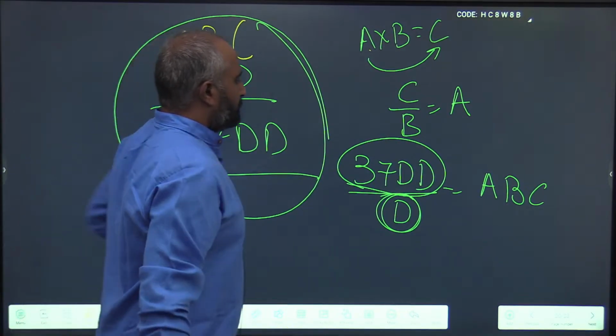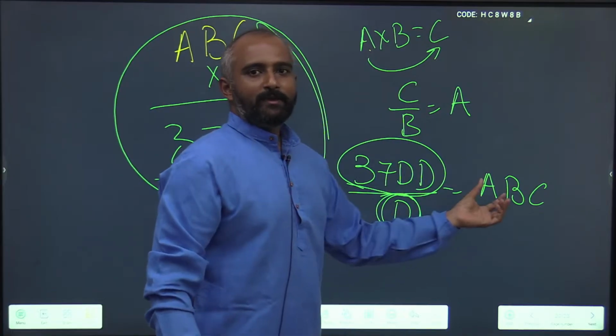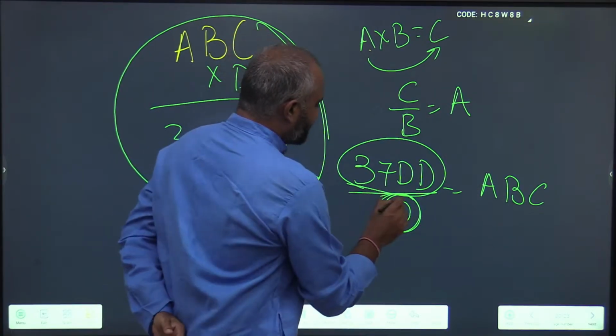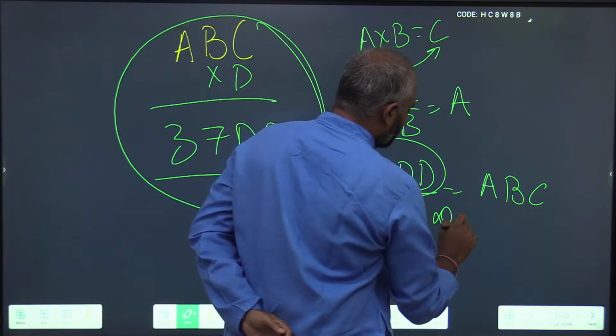37DD divided by D is ABC. I get that, the divisibility rule.